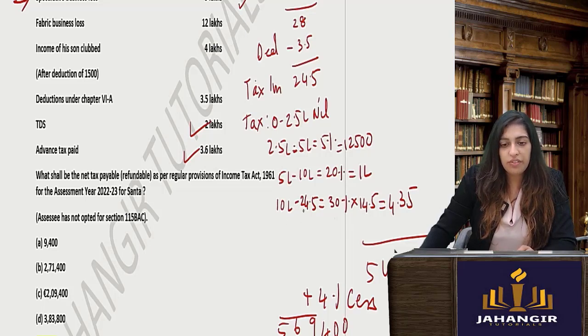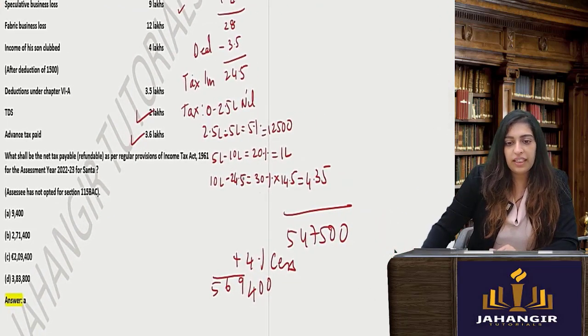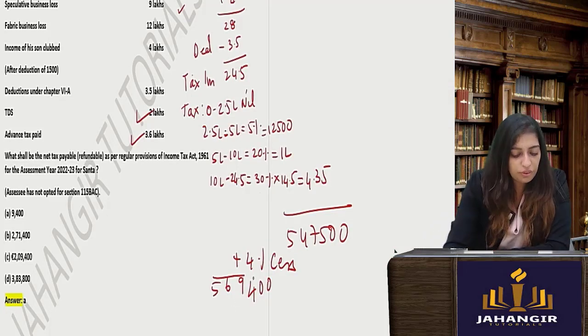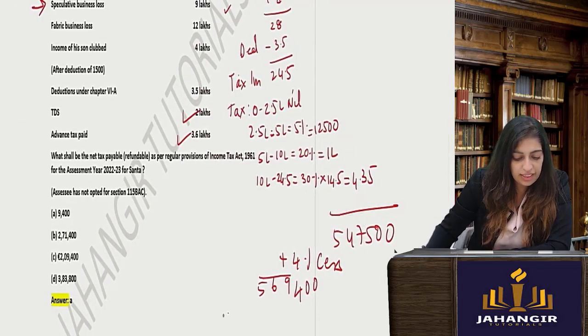10 lakhs to 24.5 lakhs. In that the slab is 30%. So you will get 14.5 lakhs, so you will get 4.35. You add all of this, you will get 5,47,500 plus 4% cess. You will get 5,69,400. Okay, done.